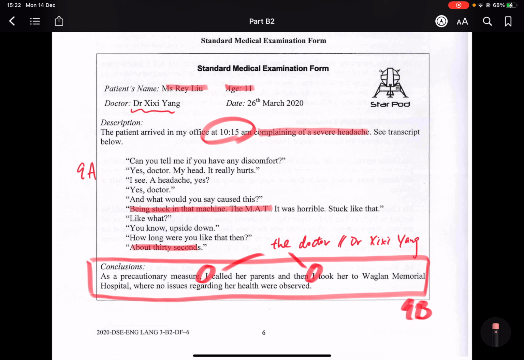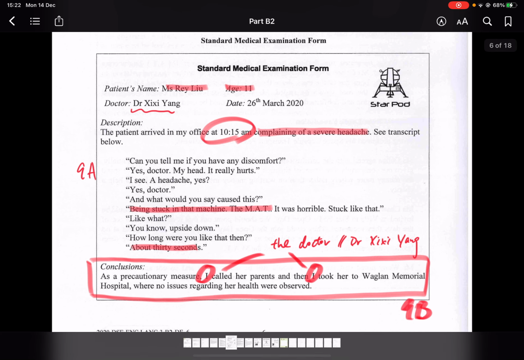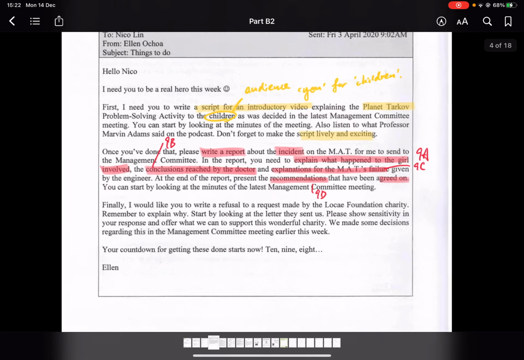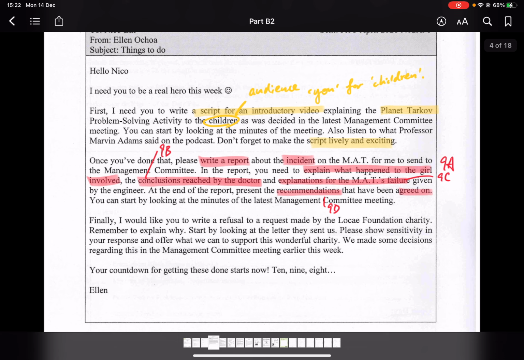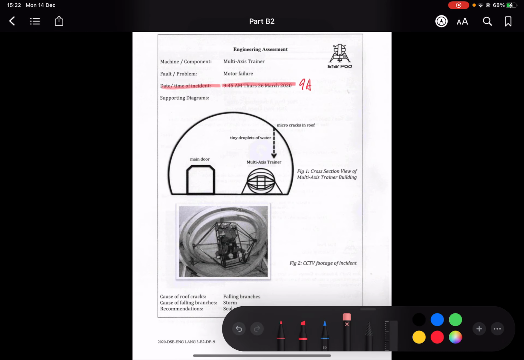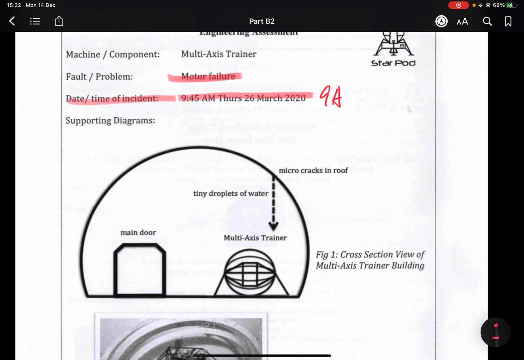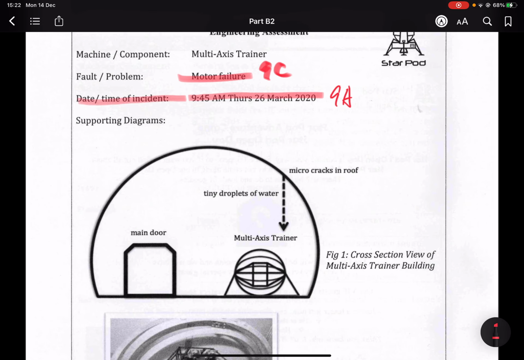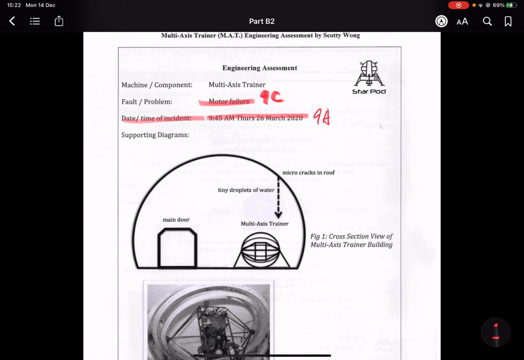Alright, and then for paragraph 9C, we need to give an explanation for the MAT's failure, and we could find it again in page 9. The problem would be motor failure, so that's for 9C. And the reason for the motor failure is that tiny droplets of water dropped onto the multi-axis train in the MAT.